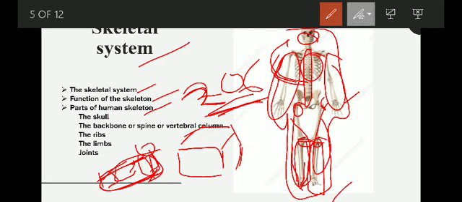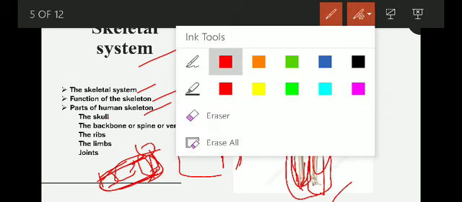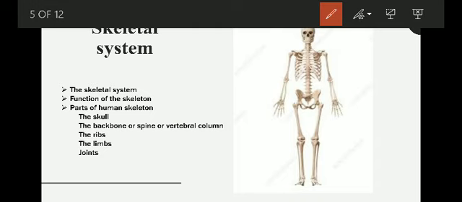Okay, then what is the function of the skeleton? Guess what will happen if you do not have any bone in your body.